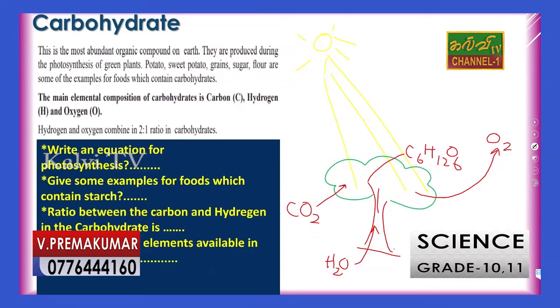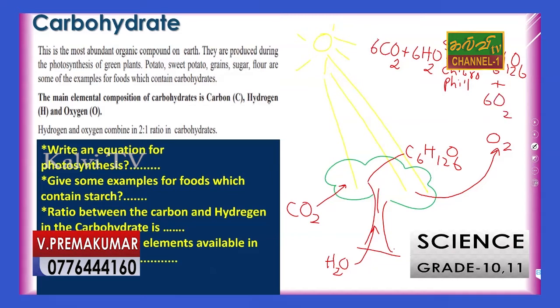So if you consider the equation for photosynthesis, you can find 6CO2 with 6H2O, with sunlight and chlorophyll, they can produce C6H12O6, that is glucose, with oxygen.